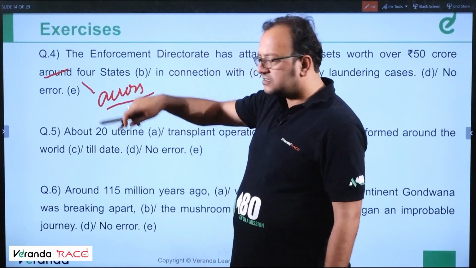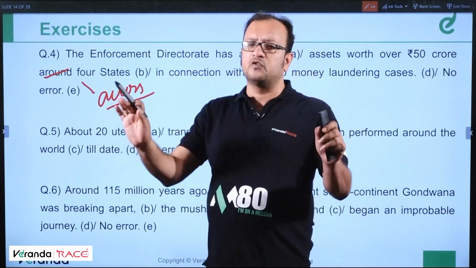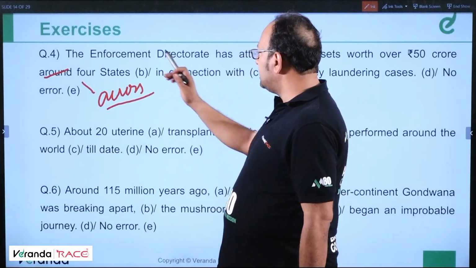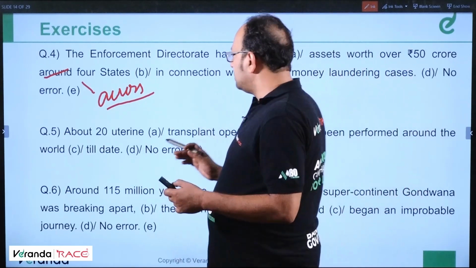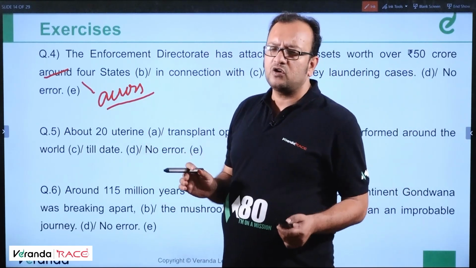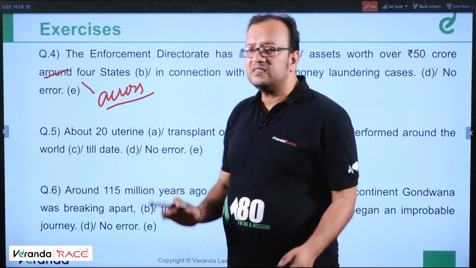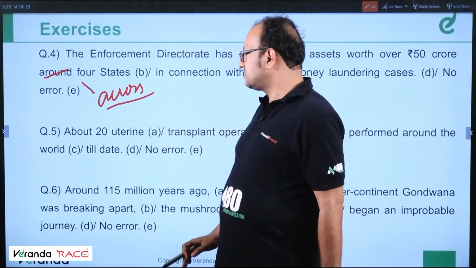So around means in covering that area, but across means in 4 states basically. Around means it's just like approximation, but across means definitiveness. Definite is there. So it's across 4 states.